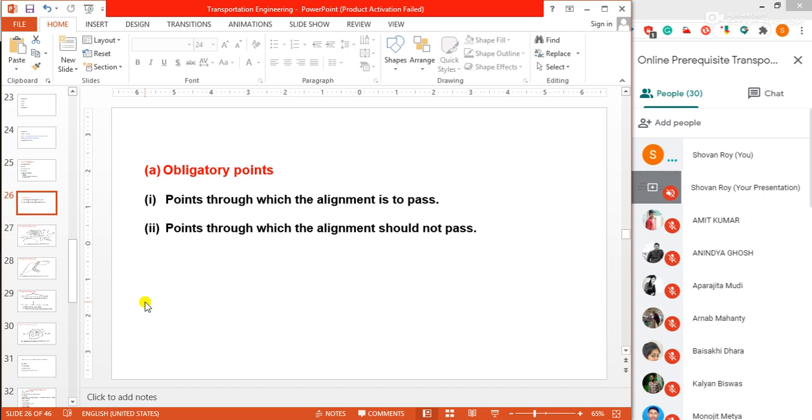Suppose a monument, through a monument we cannot construct any road. Through any kind of historical structure, costly structure, heritage structure, we cannot demolish the structure. We should avoid such types of places or structures, and these are the points through which the alignment should not pass. Also, marshy, peaty, and waterlogged areas are generally unsuitable for road construction and should be avoided as far as possible.